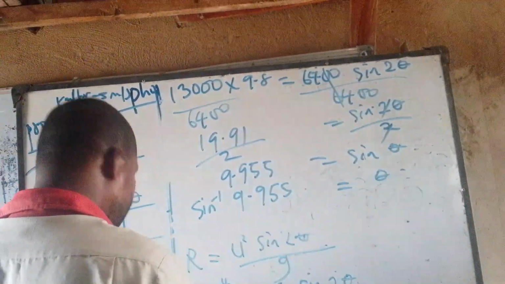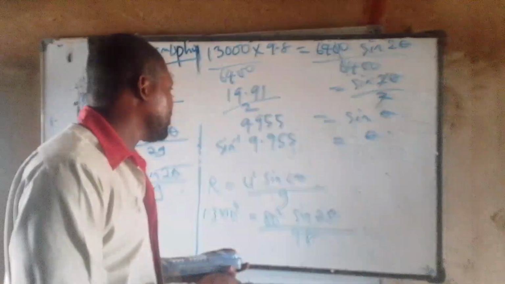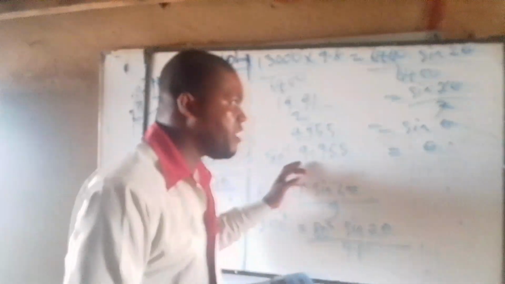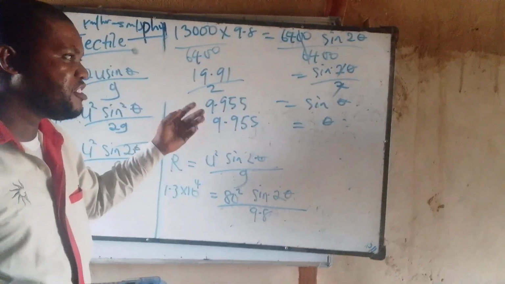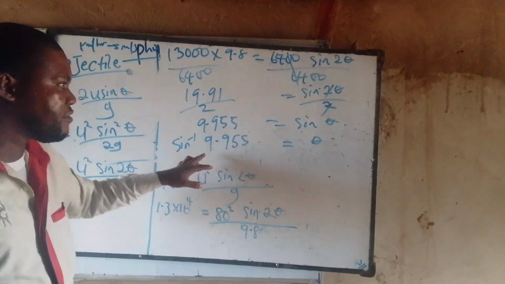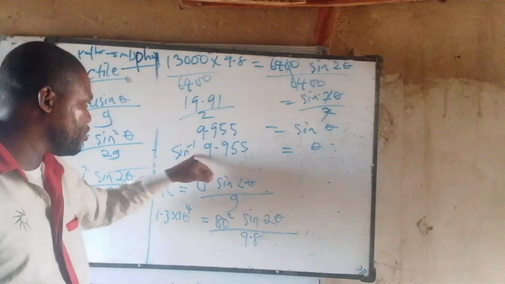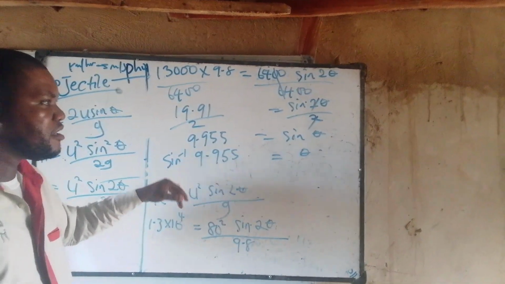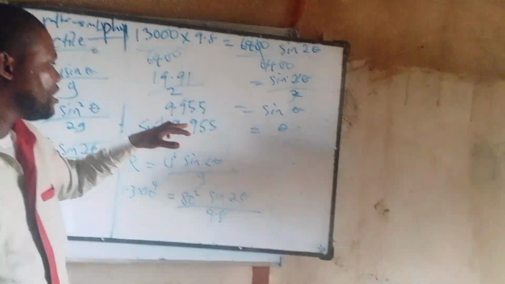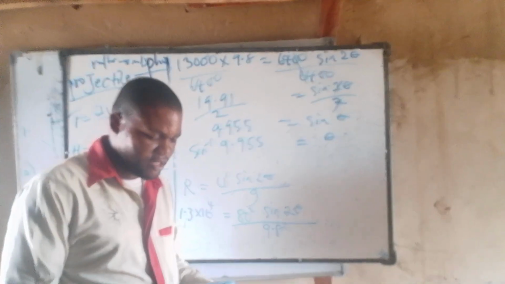9.955. Whenever you get the sine inverse of a number other than 0 point something, it will give you an error. So at this point, theta is equal to the sine inverse of 9.955. This is what your answer will now be. So the sine inverse of 9.955 is equal to ordinary theta.